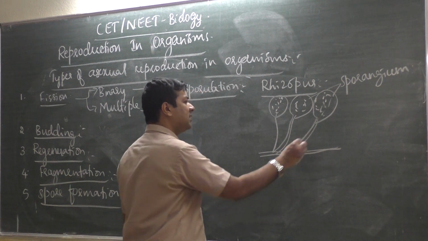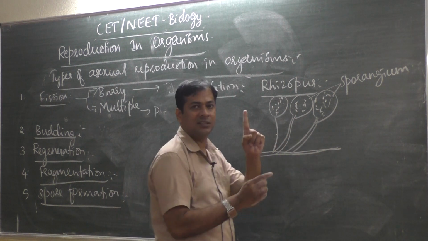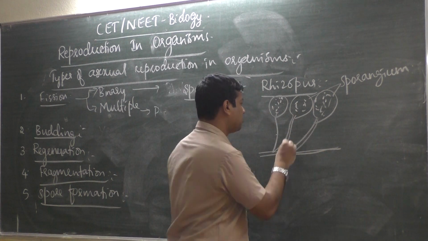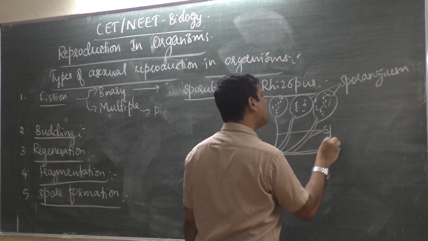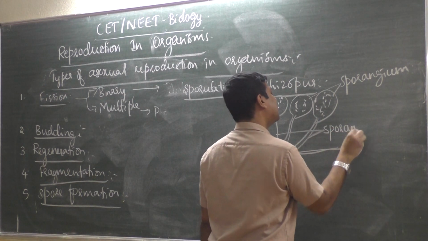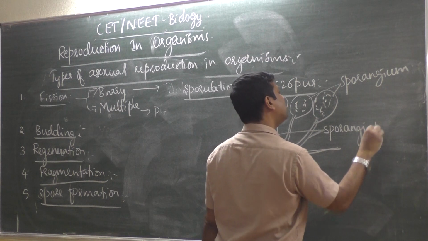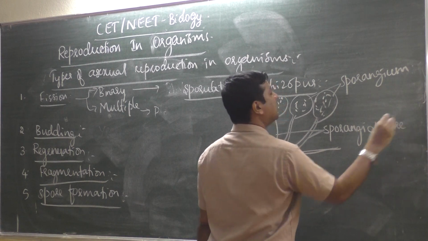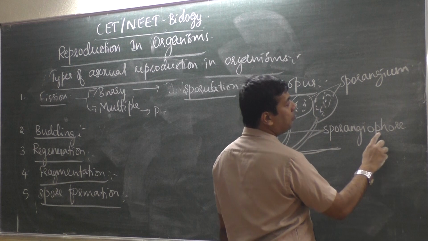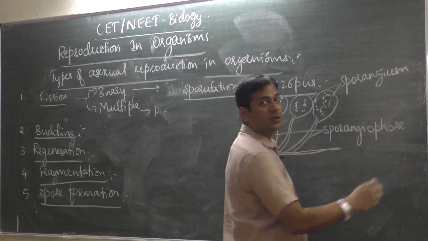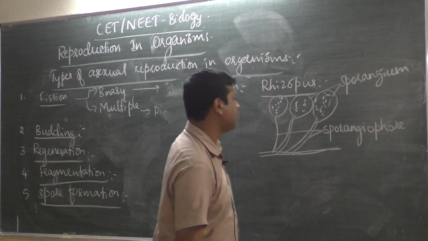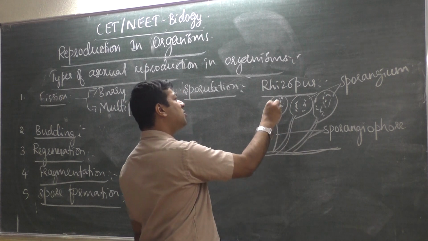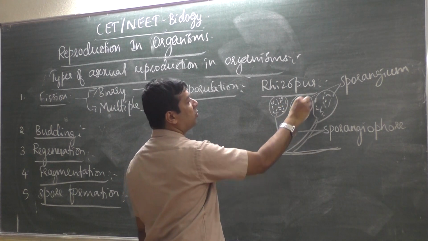Then what is this stalk, stick like structure which is holding the bulb? These are sporangiophores. Don't get confused. Phore means stick like structure. Then what are the spores inside called?